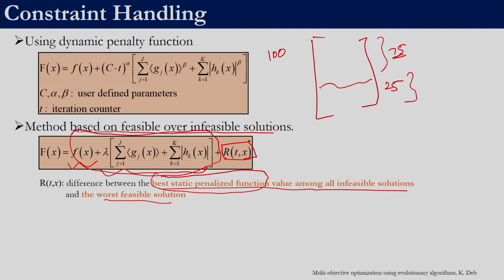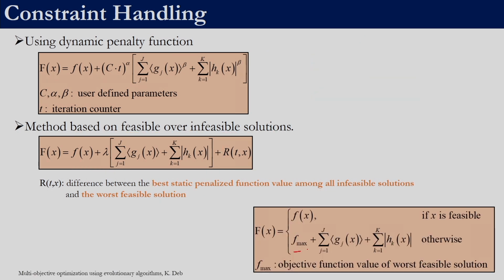So, if you actually work this out, you will see that the best infeasible solution and the worst feasible solution will have the same fitness function value, and similarly this RT of x is getting added to all the other 24 solutions also, right. So, this is another way to determine fitness function, which is how we handle the constraints. Another way to handle constraint is using this F max, right.